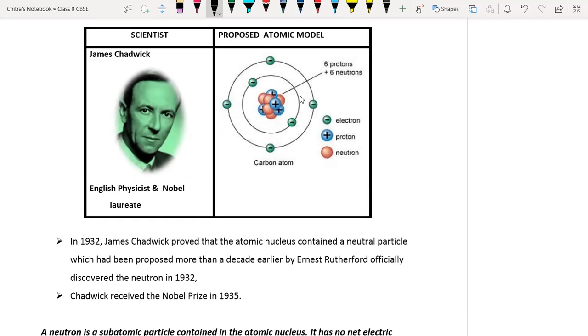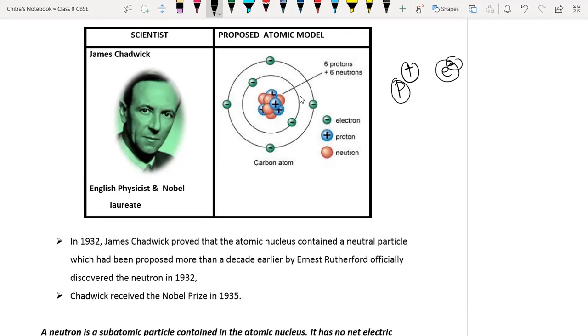Now we have James Chadwick. After the discovery of the proton and the electron, the neutron was discovered. The electron is represented as negatively charged and the proton as positively charged.